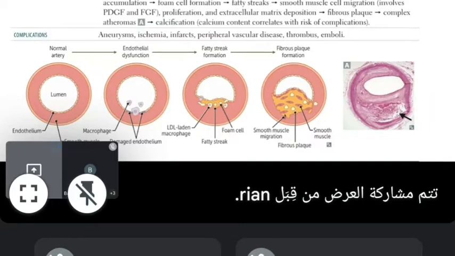Now, what are the risk factors for atherosclerosis? As we know, there are modifiable risk factors and non-modifiable risk factors. The modifiable risk factors are the ones that we can change, and the non-modifiable we can't change. So the modifiable ones we can change to reduce the risk and to treat this patient. For example, hypertension: if the blood pressure is high, you can give medications to decrease it, so you can eliminate that risk.